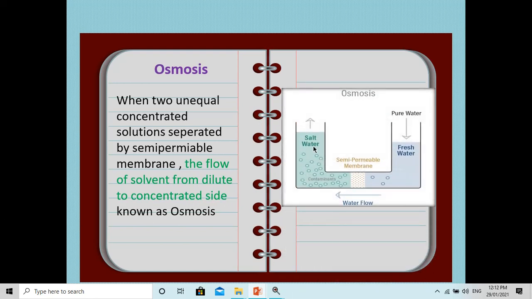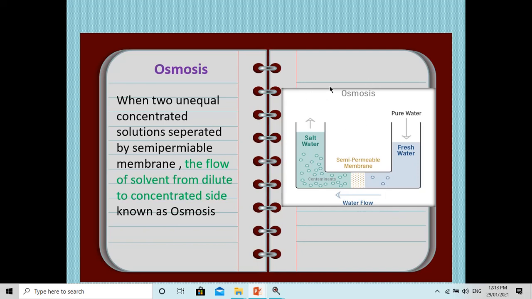Look at here. For example, this is the sea water and this is the fresh water and this is the semi-permeable membrane. When the two unequal concentrated solutions are separated by the semi-permeable membrane, the flow of the water, that is the solvent, is from the pure water towards the salt water. Here this is called osmosis. Now we do not have any use of this because pure water is going towards the salt water. What we require is to remove the water from the salt water so we can get the pure water, and that's why we are going to do reverse osmosis.